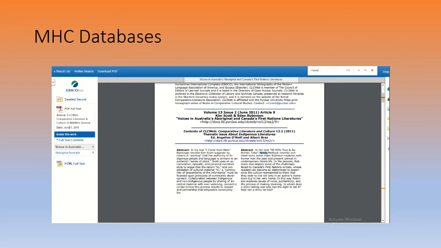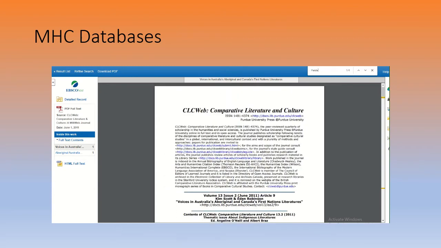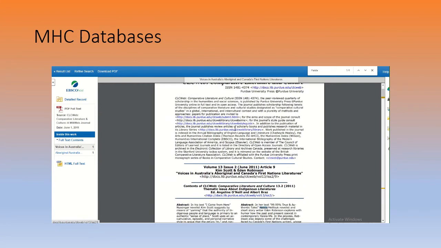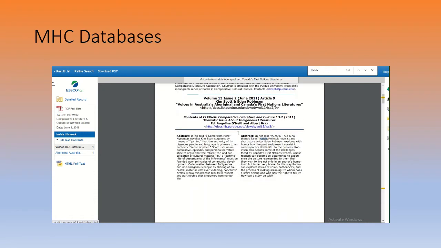You can see here that this was written and published in 2011. So that's contemporary, 9 years ago. They didn't define Haisla for me. I'm going to have to find it somewhere else. If I want it in the first part of my essay, I want to define what these tribes are in comparing and contrasting them together. Okay. Let's go ahead and look at how we can cite this.